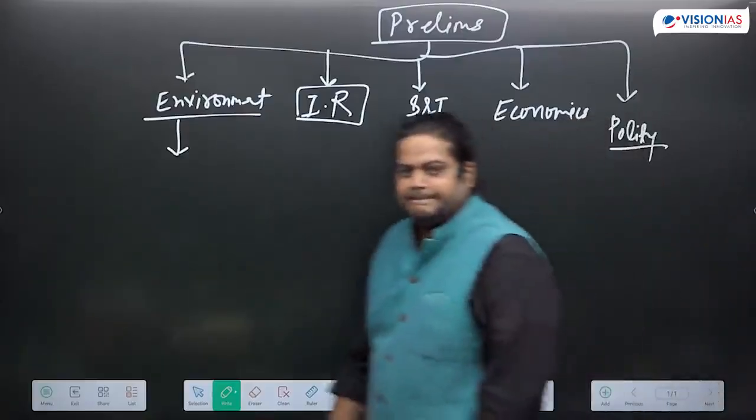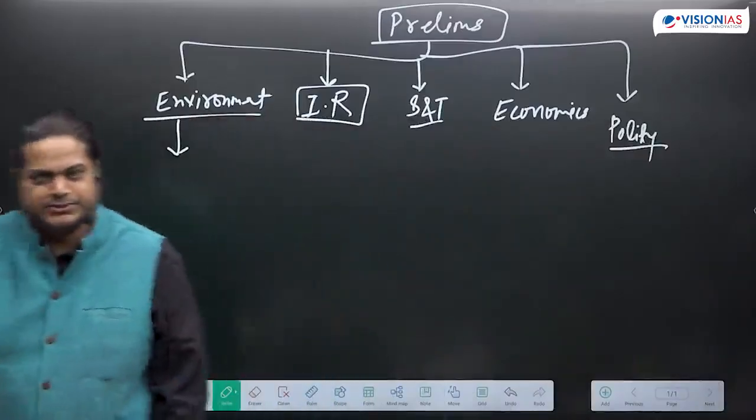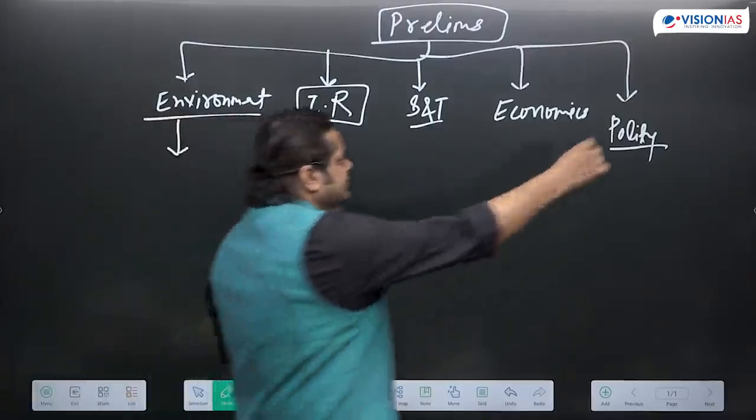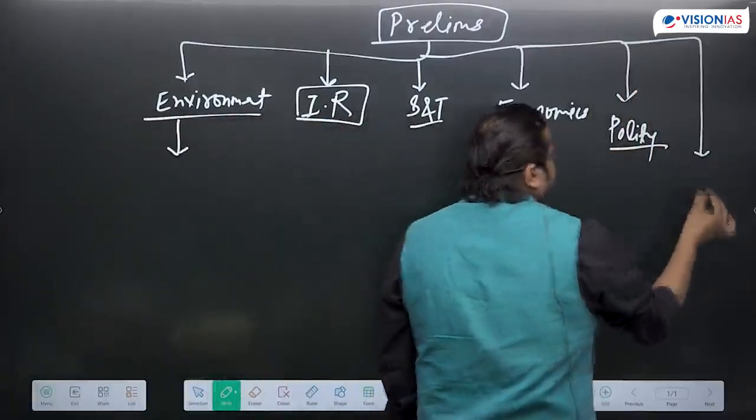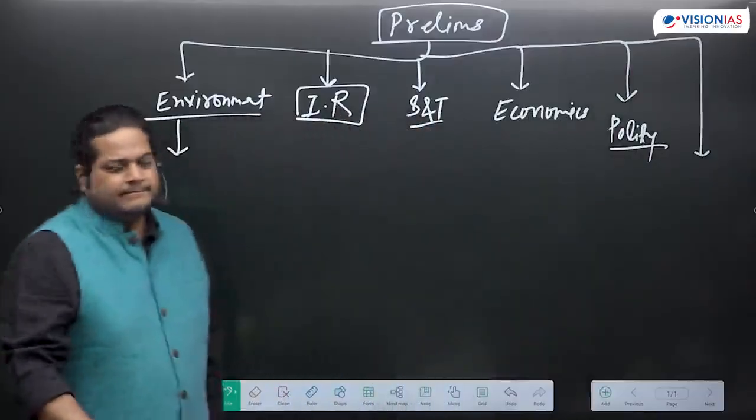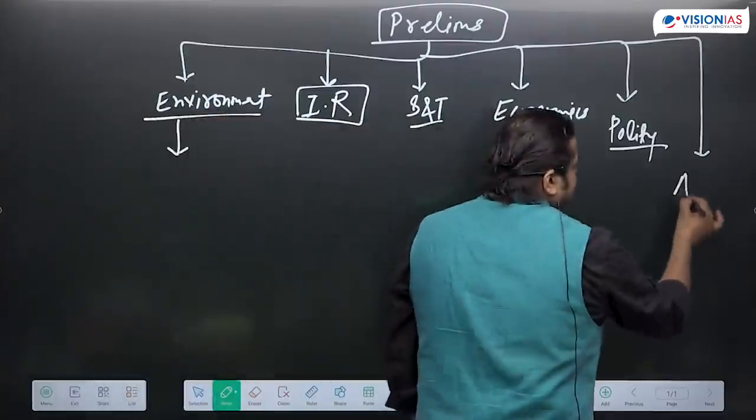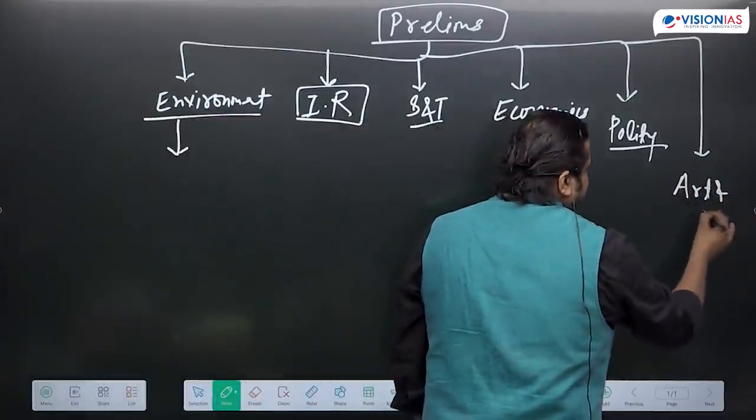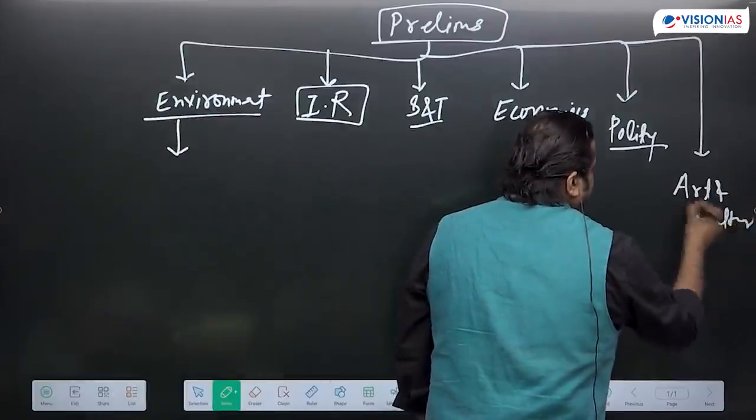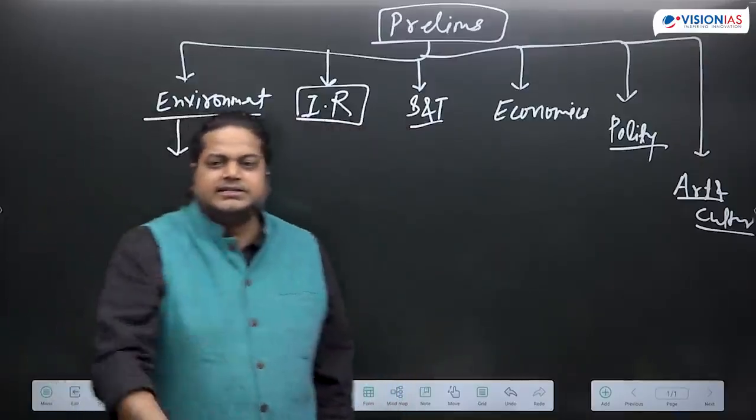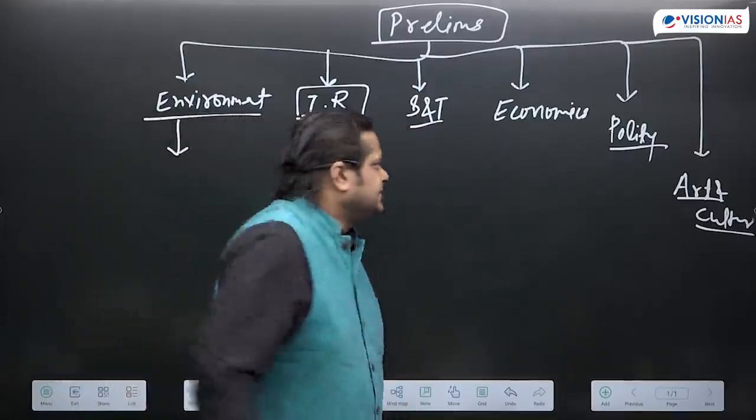What else? From polity, what kind of questions are they asking? Current affairs: recent amendments, constitutional developments, new policies. What else? Art and culture. From art and culture, what current affairs are they asking? If something is in the news related to art and culture, they can ask questions. What else?